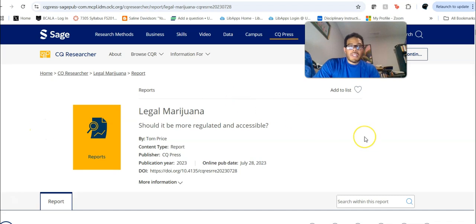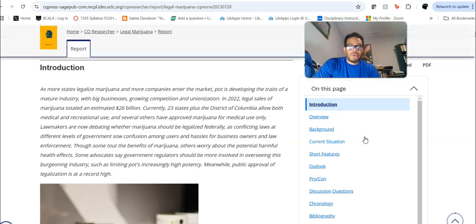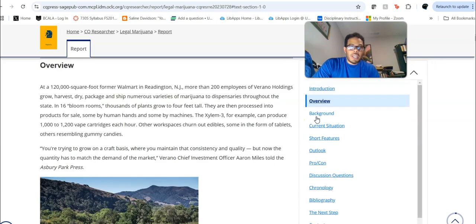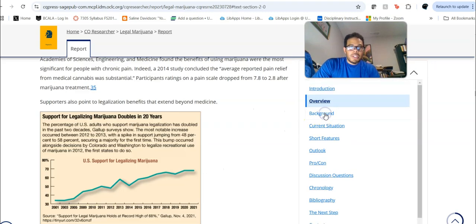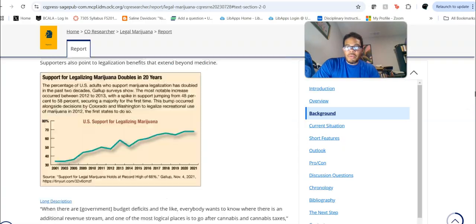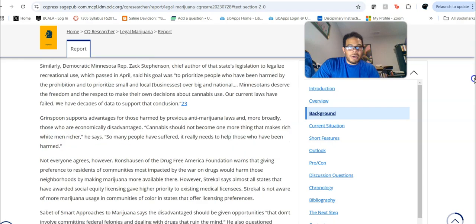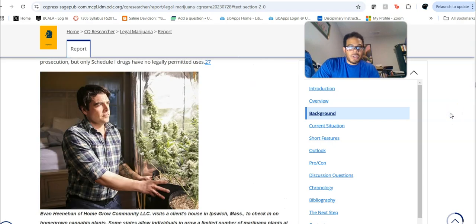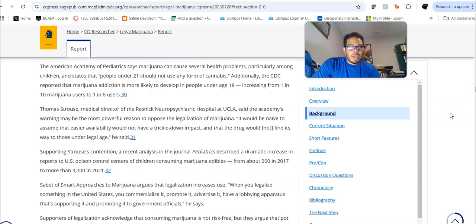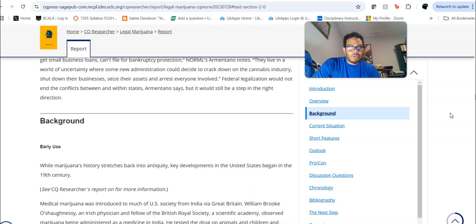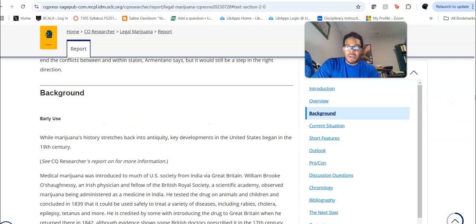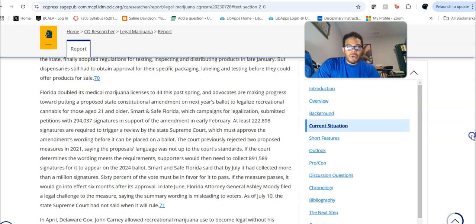And a report is going to have a lot of information in it. That's what's so great about this. You've got a table of contents right here. So you start with the introduction, you can go down to your overview. The overview, by the way, was pretty long. So you've got a long overview up there, and then keep scrolling, and you end up with background information from here. Scroll, scroll. So then you got background information, and you can keep scrolling.